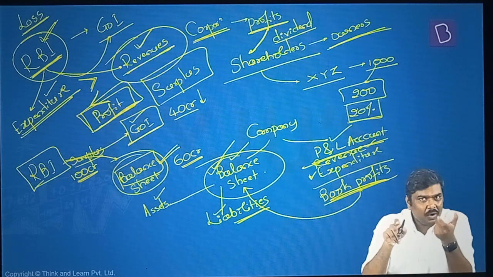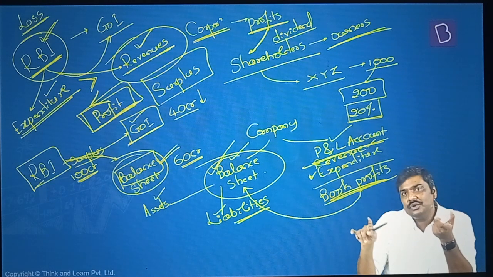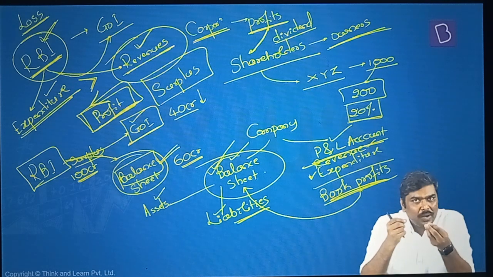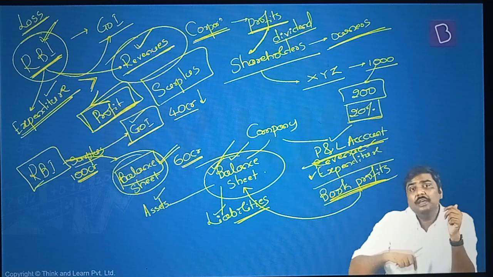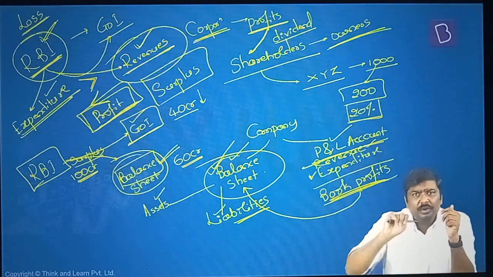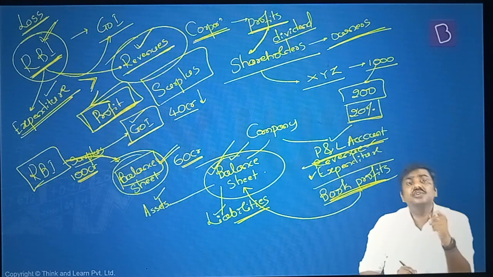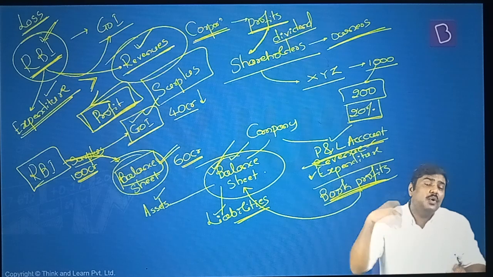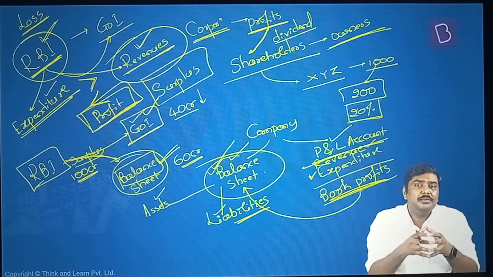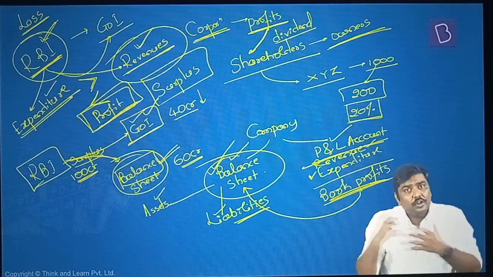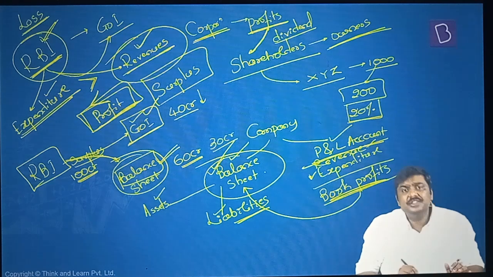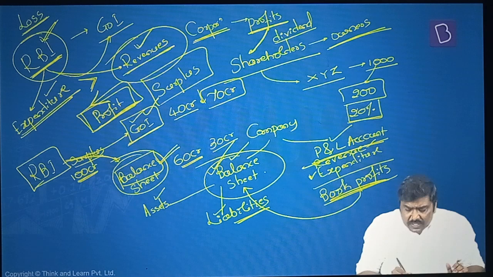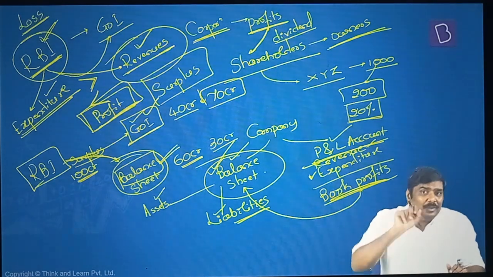Because the surplus is a fixed amount. Out of this, if the majority is transferred to, let's say, the balance sheet, the remaining amount will be lower. And this lower amount will be given to the government. And the argument of the government is, you are keeping a lot of money in the balance sheet, you don't require so much money. So reduce the transfers to the balance sheet so that I will get more and more money. I am the owner of this RBI, so the profits should come to me. So the argument here is, rather than transferring 60 crore rupees, transfer only 30 crore into your balance sheet, right? Because of this I will be receiving 70 crore rupees. That is the argument of the government.